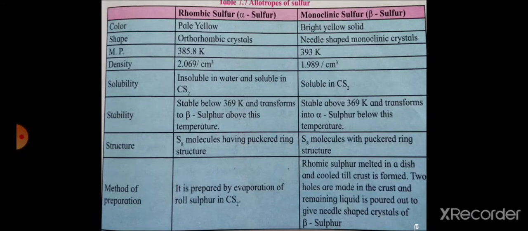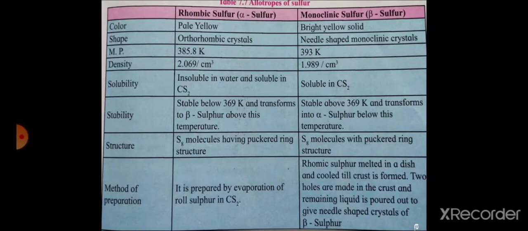Then melting points are given. Density: rhombic sulfur is denser than monoclinic. Then solubility: rhombic sulfur is insoluble in water and soluble in carbon disulfide. Monoclinic sulfur is also soluble in CS2. Here the stability of both these forms is given. Then the structure and methods of preparation are given in this table.